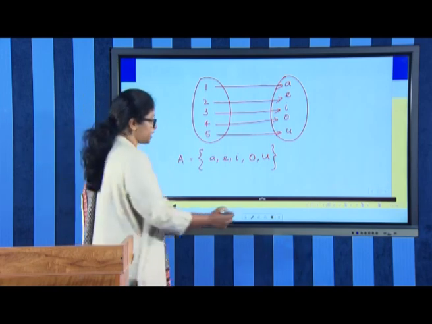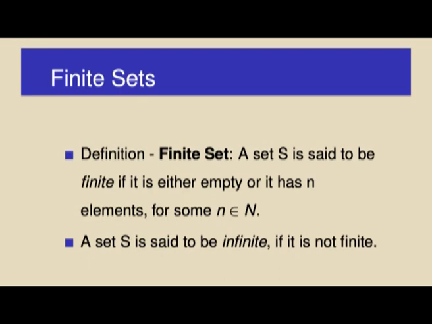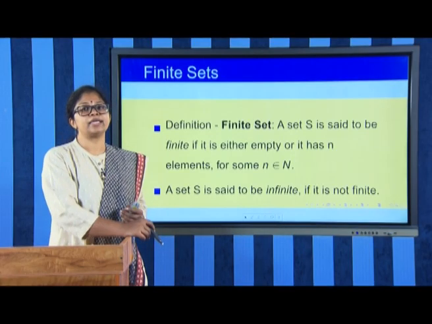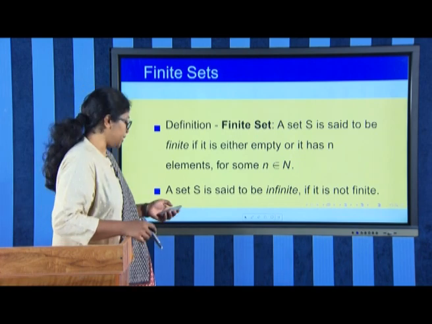So, the definition of a finite set goes like this: a set S, a subset of the set of all natural numbers, or any set S, is said to be finite if it is either empty or it has n elements for some n an element of the set of all natural numbers. If it is not finite, then the set is said to be infinite.